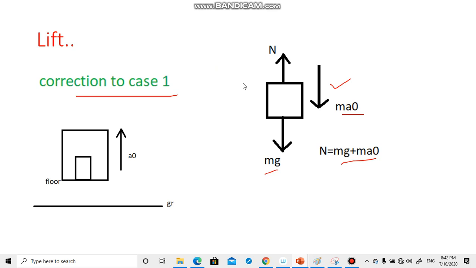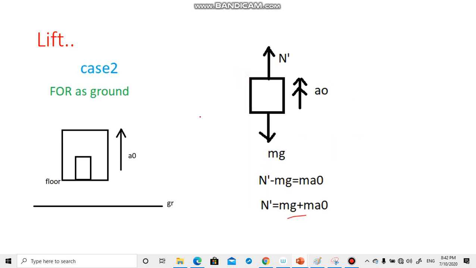Now n and n dash, they are matching. Okay, so this is how you apply the concept of pseudo force. While taking the pseudo force, you can observe what point of reference you have taken. When you are taking ground as the reference point, you are directly getting the value. But if you are taking this floor as the reference, a non-inertial frame of reference, you can apply the pseudo force.